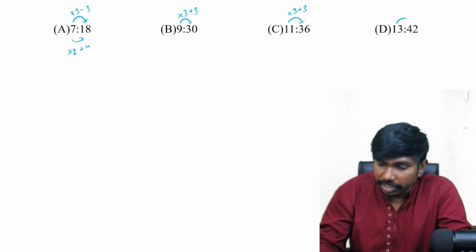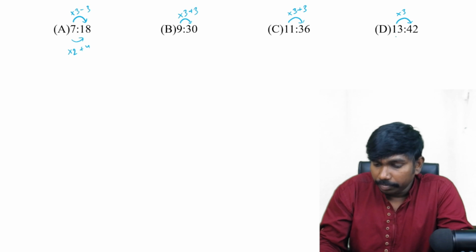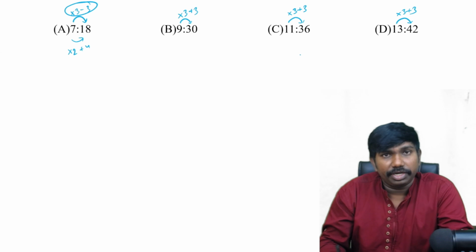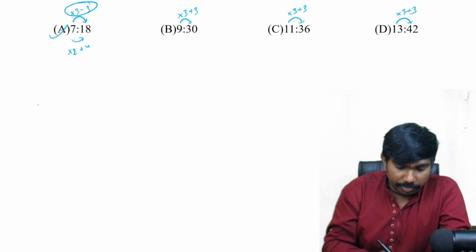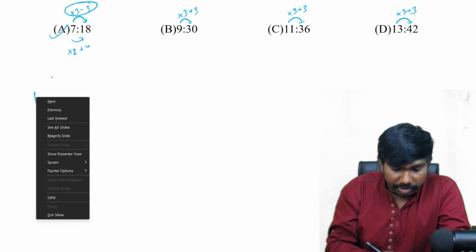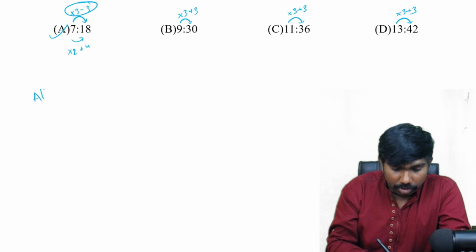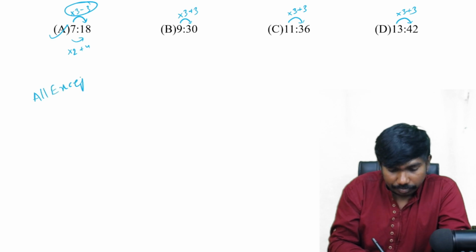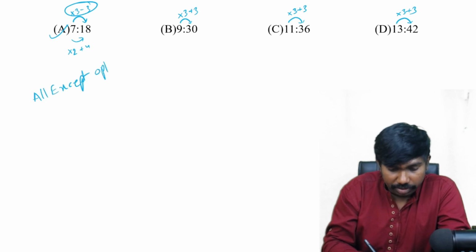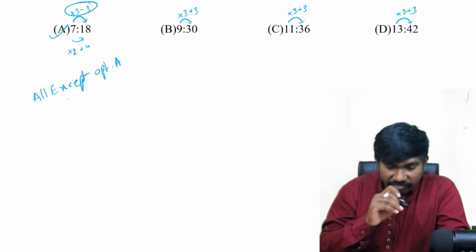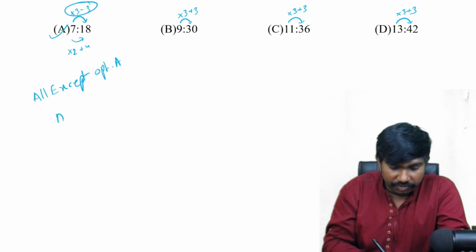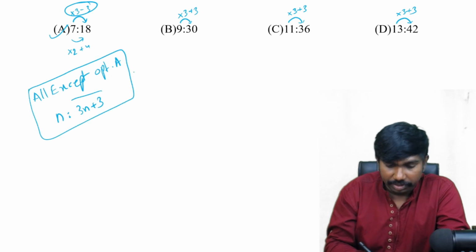Okay, we are getting some pattern. 13 into 3 is 39, yes, it is plus 3 only. Yes, this is the different one, correct? Answer is option A. Because the logic is all except option A. Which logic are they following? If this is n, this number is 3n plus 3.